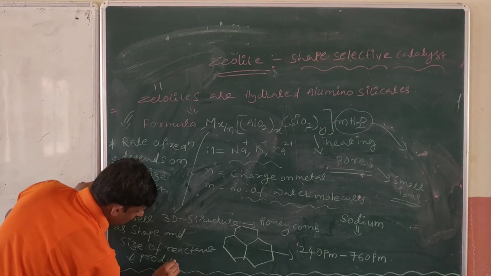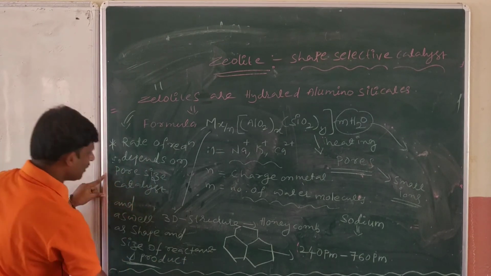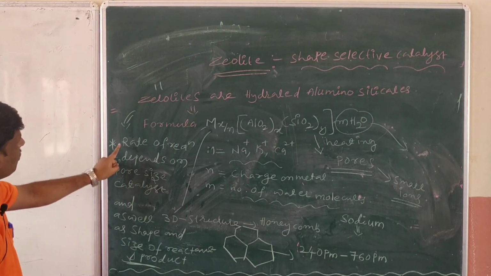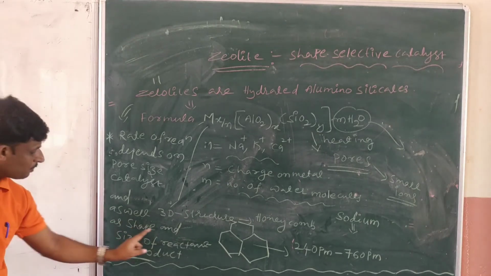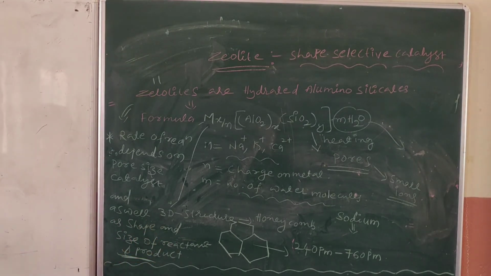This is the question. यहाँ पर क्वेश्चन बनता है, ये क्वेश्चन ऑलरेडी पूछा गया है. So rate of reaction of the shape selective catalyst depends on pore size of catalyst as well as shape and size of reactant and product.